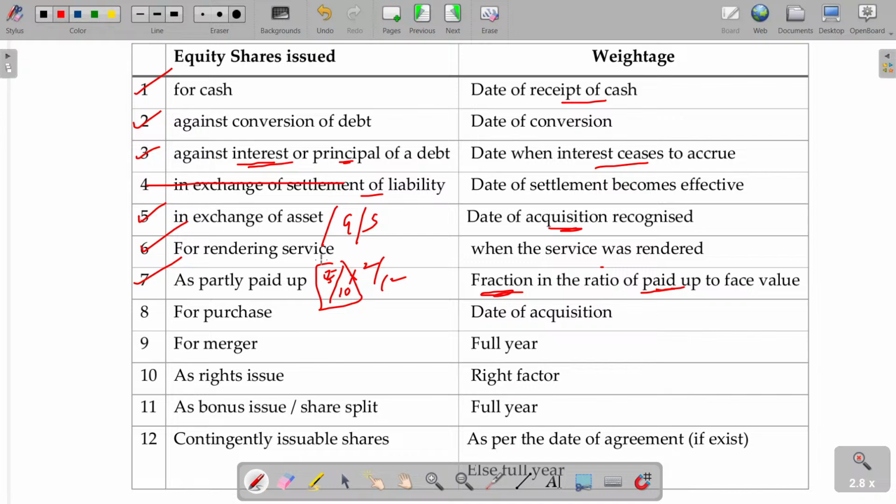In case of amalgamation, we have studied amalgamation under AS number 14. The nature of amalgamation is purchase and merger. So we had two methods earlier. In case you go for the purchase method, what does it mean? The existing company is completely closed and comes under the control of the buyer completely. Merger means we both join and continue the same business. In case of a merger, the weightage will be taken from day one of the year. In case of acquisition, weightage will be taken from the date of acquisition.